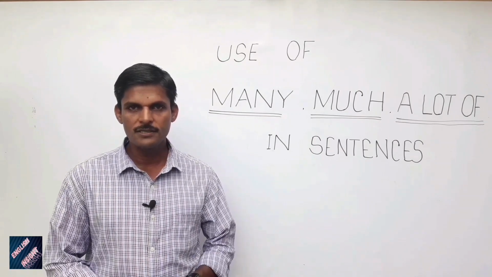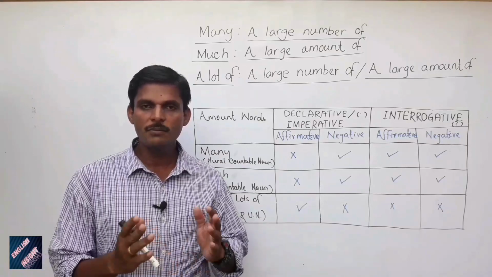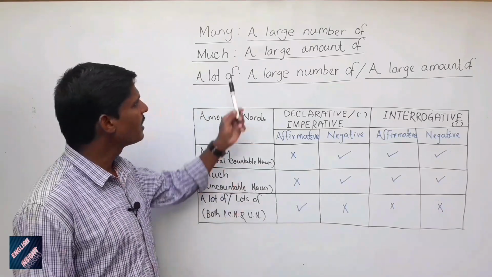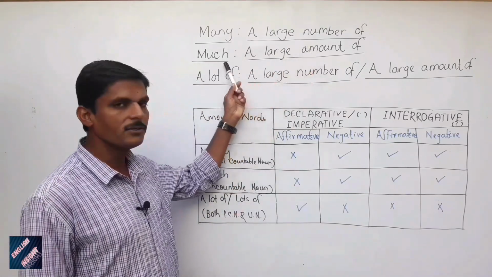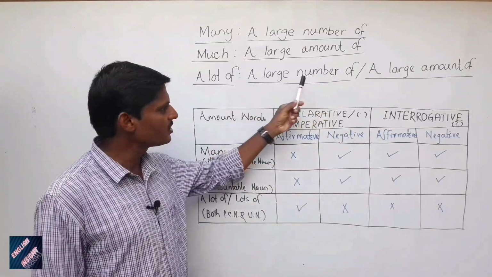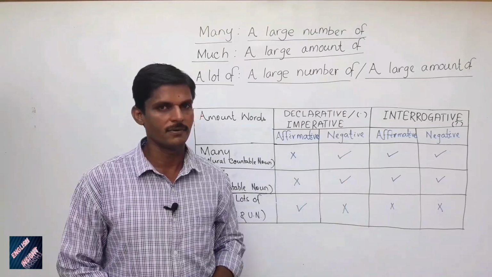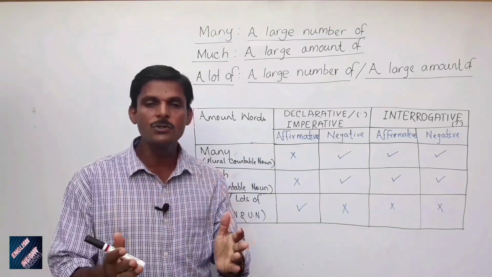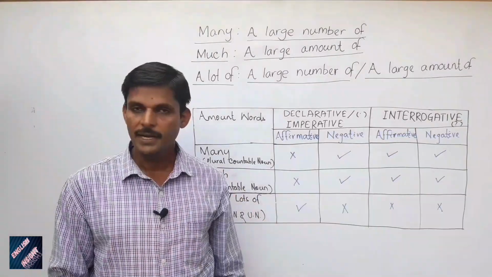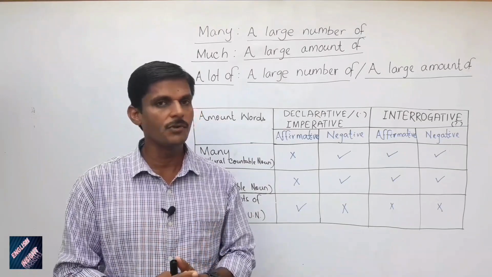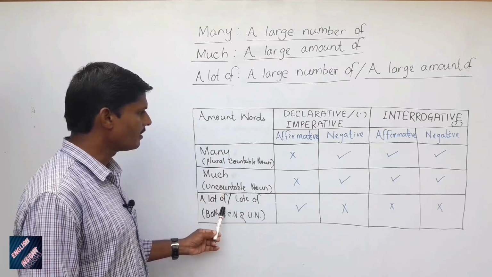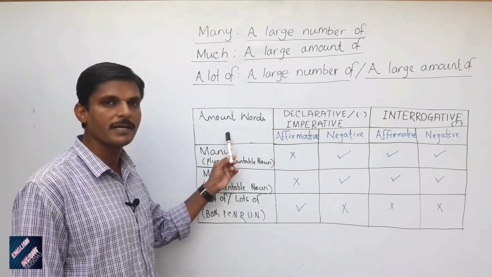So let's talk about, friends, now we'll see what the meanings of all these words, many, much and a lot of, are. Many means a large number of. Much means a large amount of. And a lot of or lots of means a large number of and a large amount of. So now we'll see how they must be used with countable nouns, uncountable nouns, or both kinds of nouns. Okay? Friends, now we'll see how all these three words are used in sentences: many, much and a lot of. These are called amount words or quantifiers.